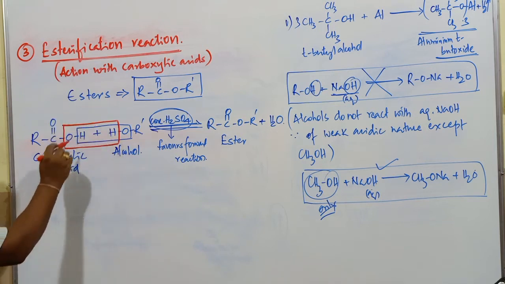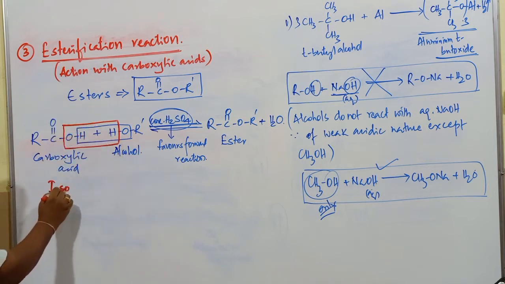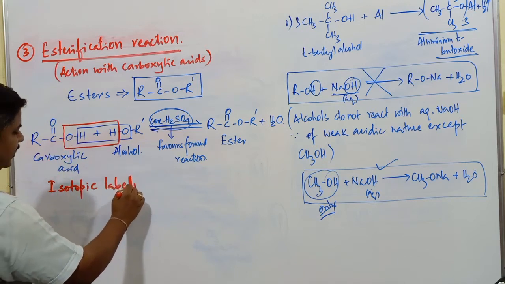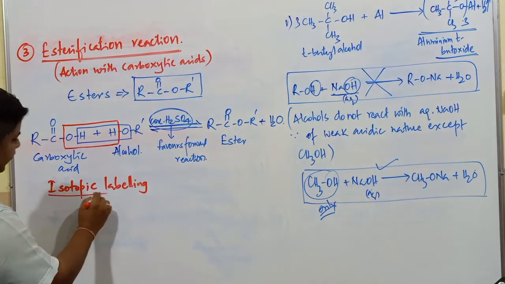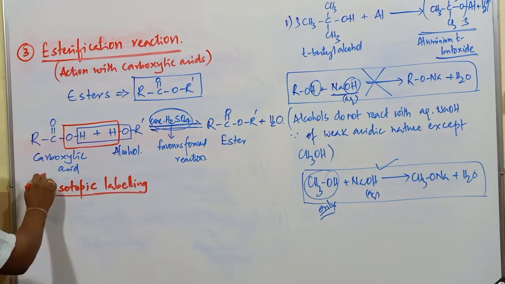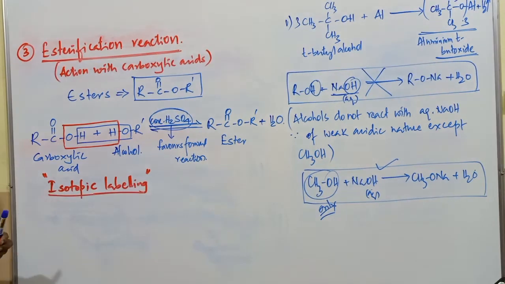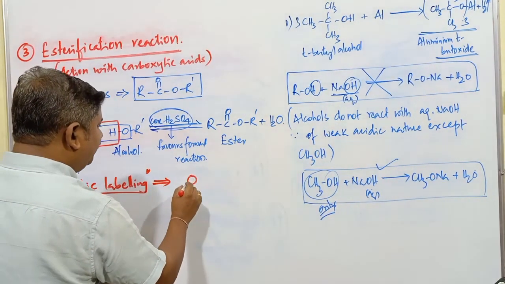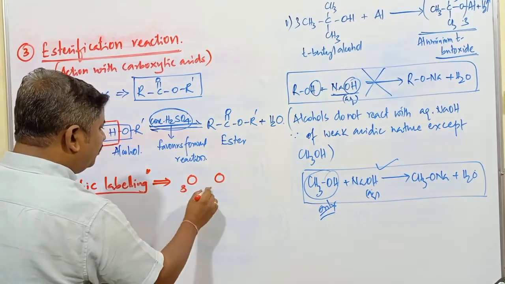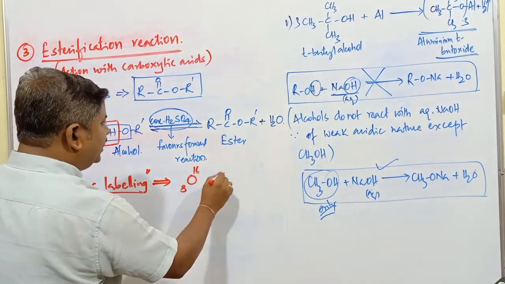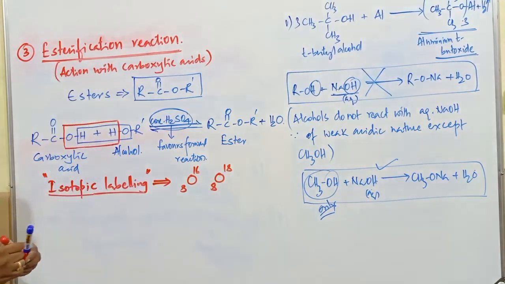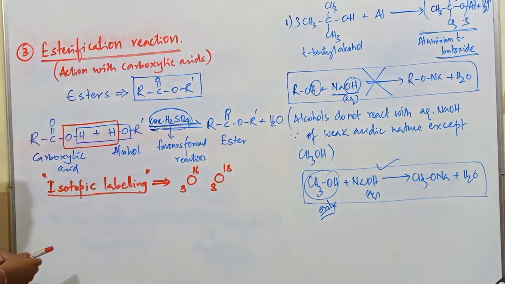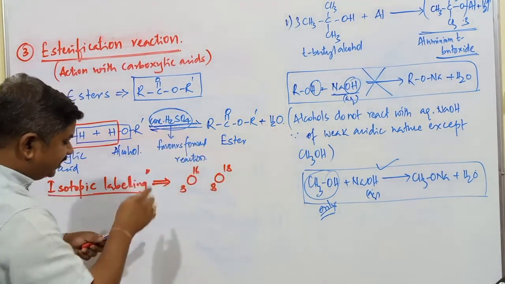That particular clarity is obtained by using one technique called isotopic labeling. We will discuss the mechanism of this one. By using this isotopic labeling process, they have identified the loss of the water molecule. In isotopic labeling, oxygen has atomic number 8, with mass numbers 16 and 18. These are the two isotopes of oxygen, having the same atomic number but different mass numbers. One has 16, another has 18.